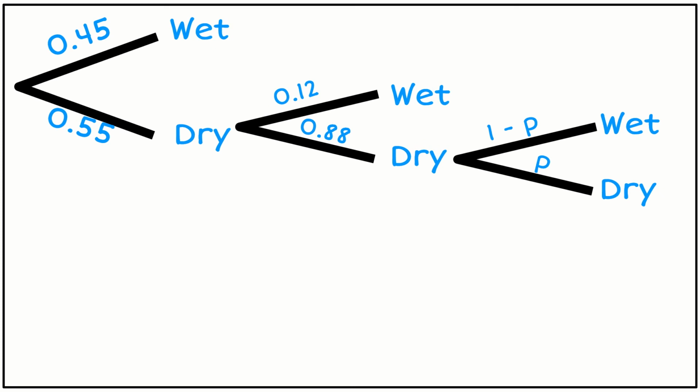So here's my diagram, and what I've done is I've put this probability here for being dry in Waimate. We don't know what that is, so I'm calling that P for probability. And I know the probability of being wet and dry, these two need to add up to 1. So if say one was 40%, the other would be 60%. So I'm going to call that P and 1 minus P.